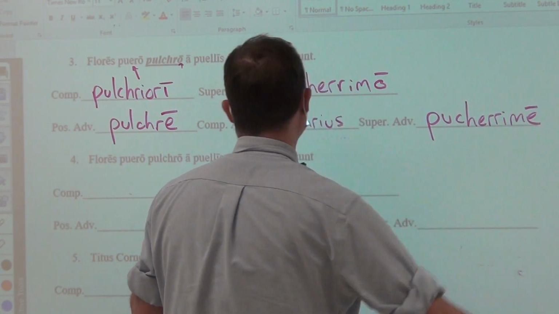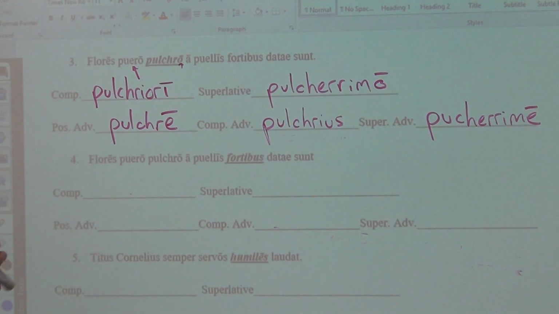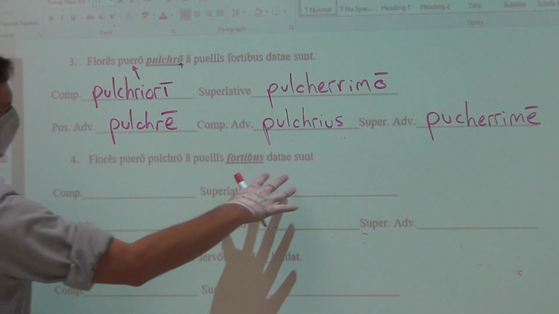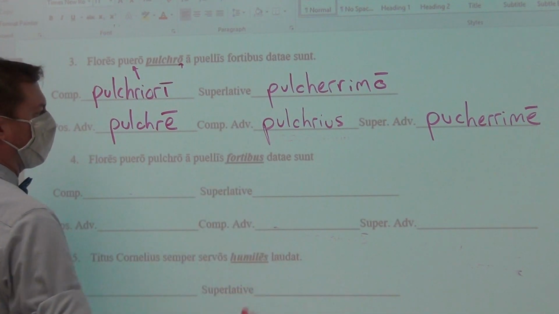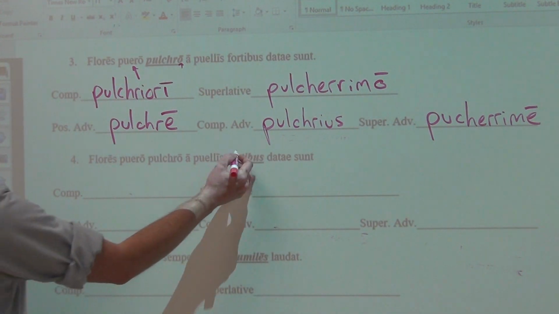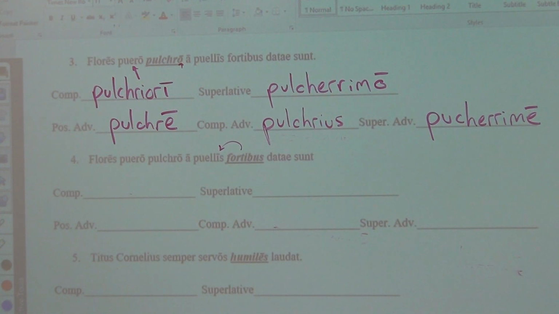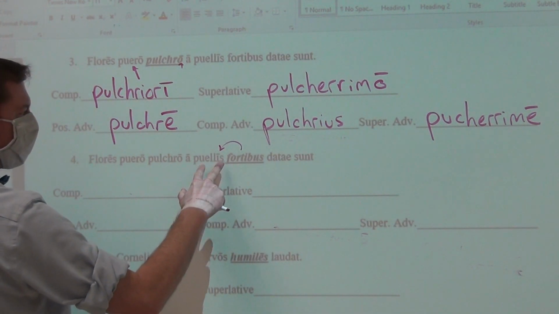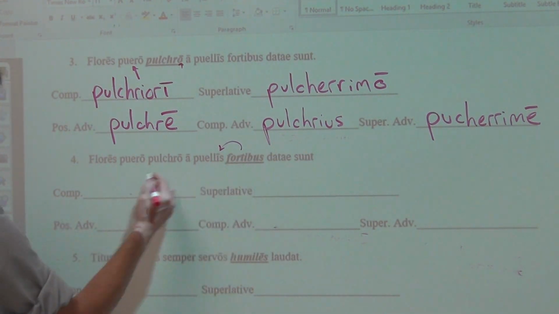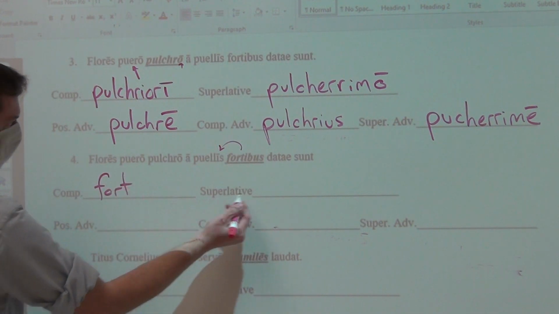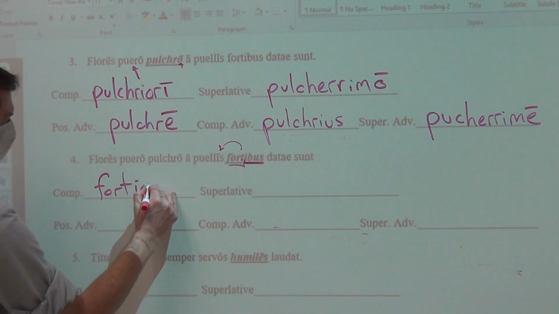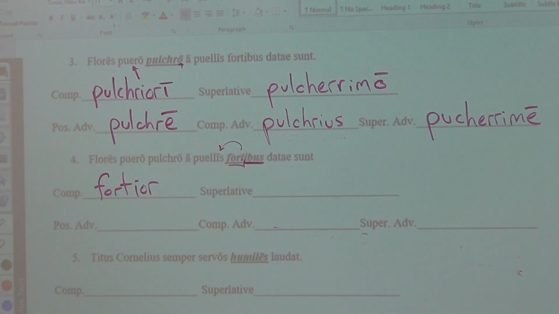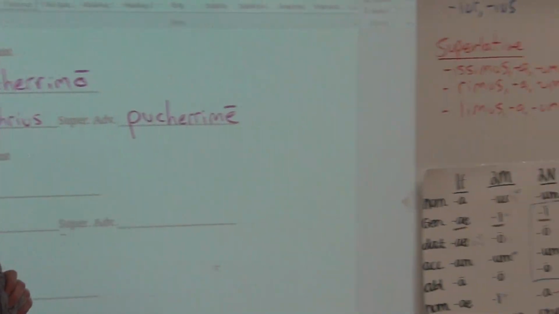The next one, it's the same exact sentence. The flowers have been given by the strong girls to the pretty boy. Fortibus, modifying puellis. It is ablative, ablative of personal agent, plural feminine. So here we're going to take fort. So we snatched off the ending, leaving the stem fort. Add the ior, letting us know that it is comparative. And remember, all comparatives are third declension.